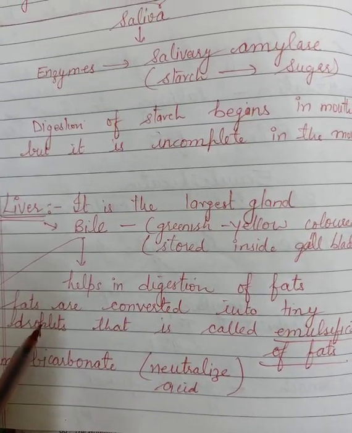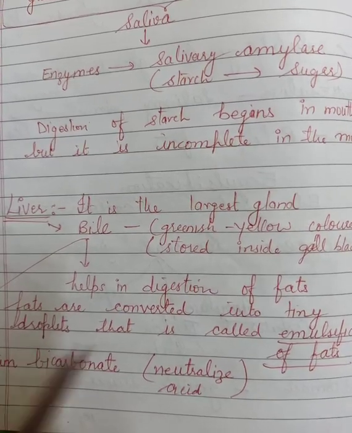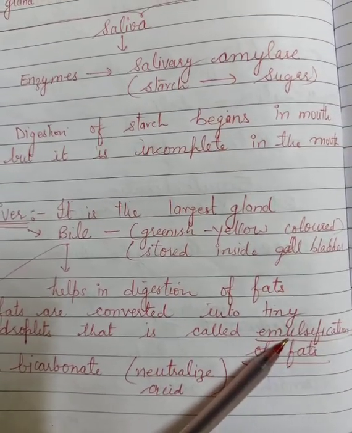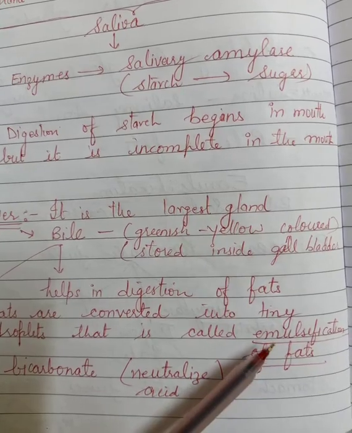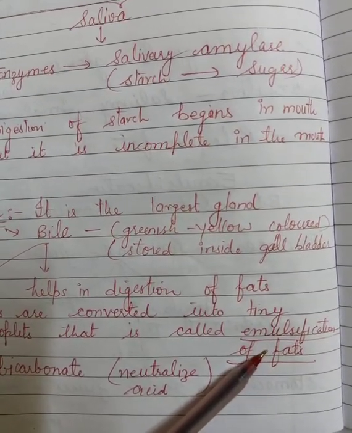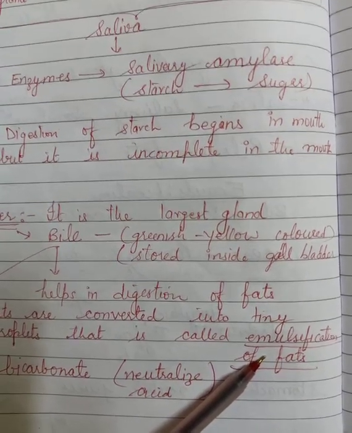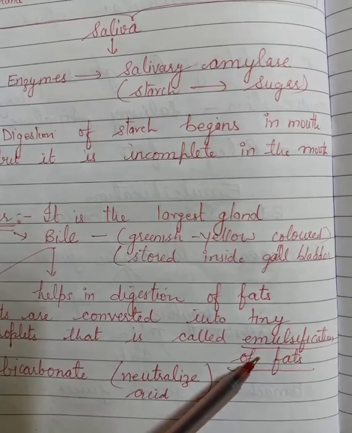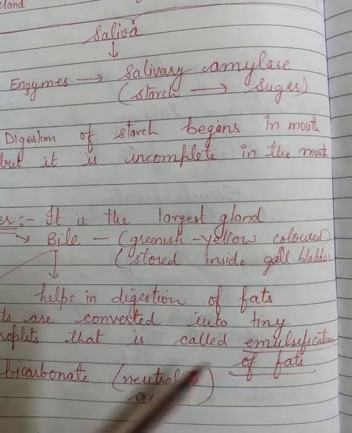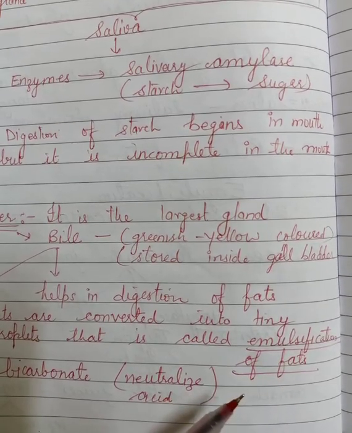The process in which the fats are converted into tiny droplets is called emulsification of fats. So the question arises, what is emulsification of fat? Emulsification of fat is the process in which the large molecules of fats are converted into tiny particles.